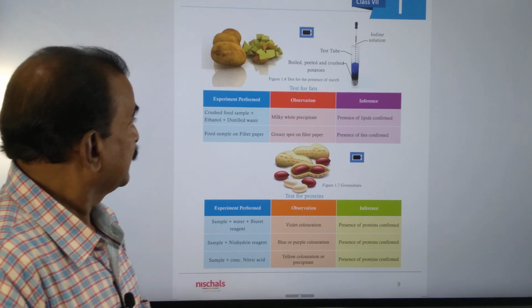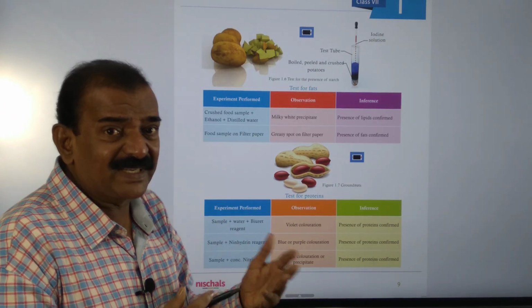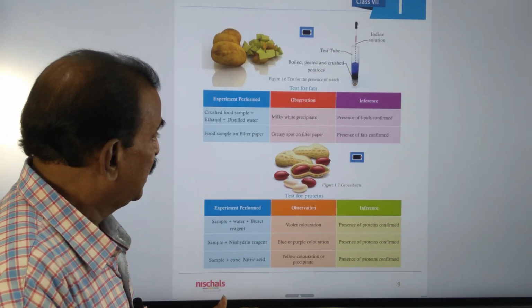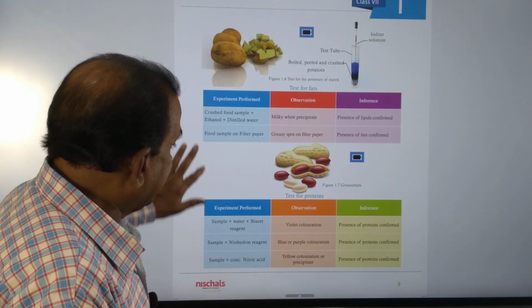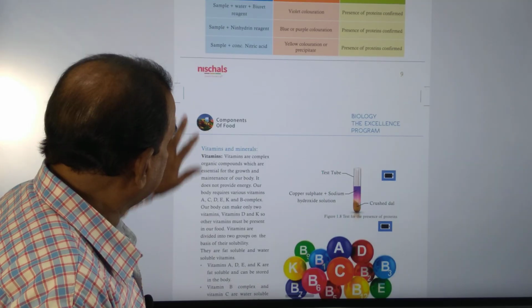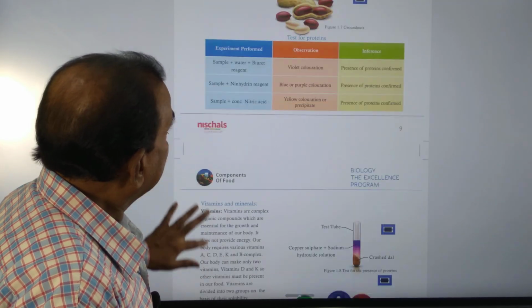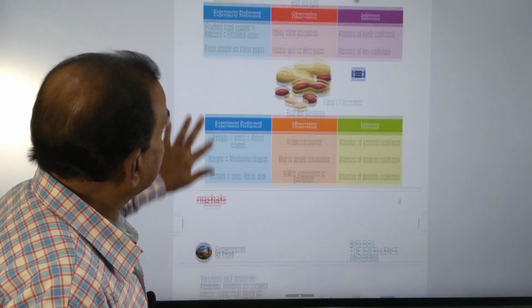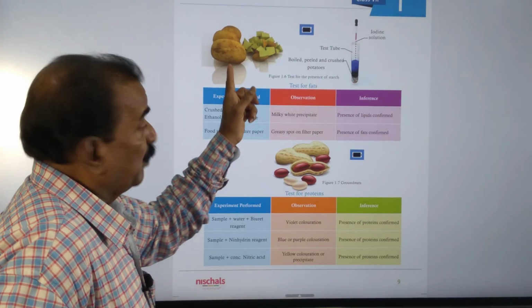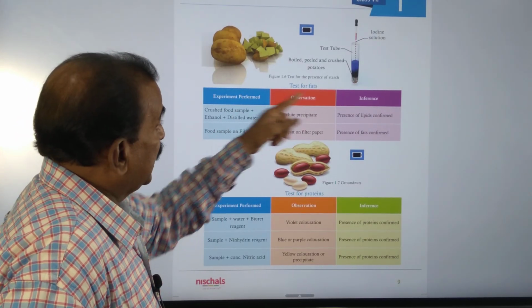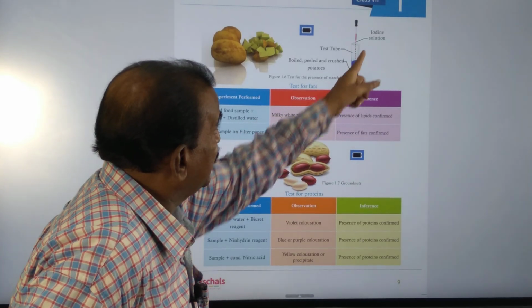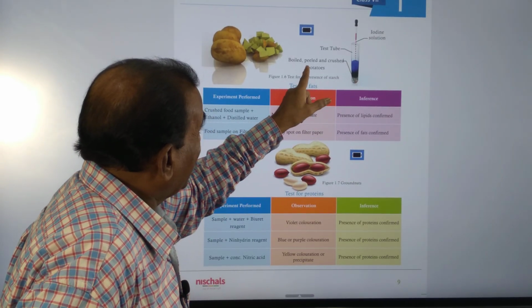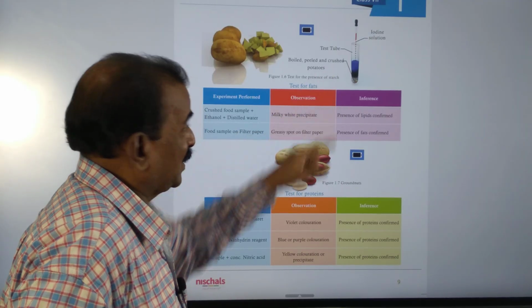Here you are observing page number 9. There you see how to test the presence of carbohydrates, proteins, and minerals. Here this page shows cooked potato, and a test tube containing iodine solution and boiled or peeled and crushed potatoes.